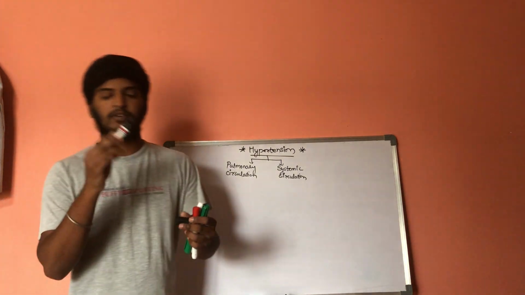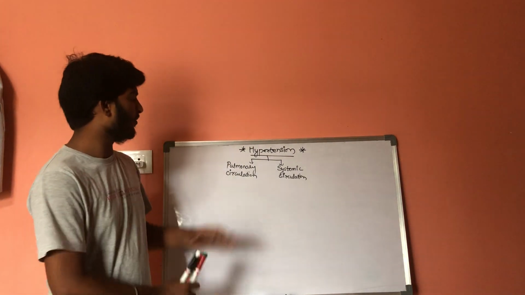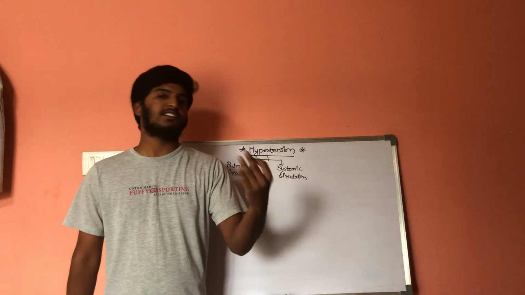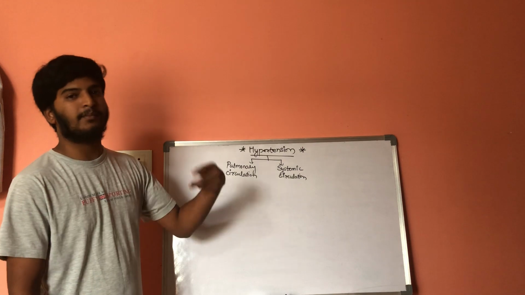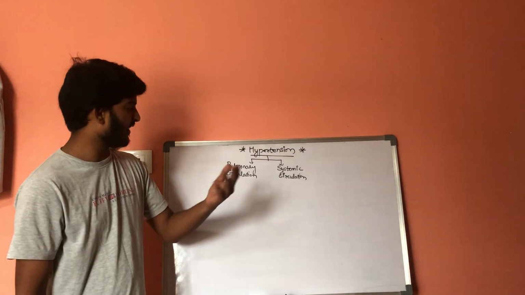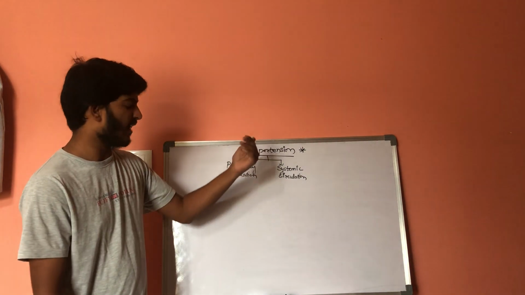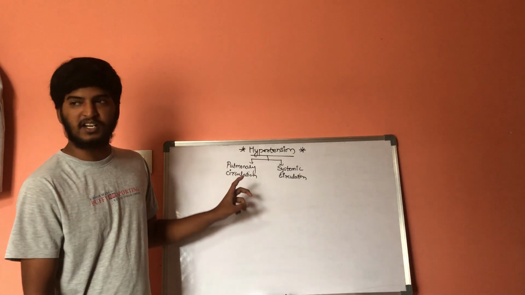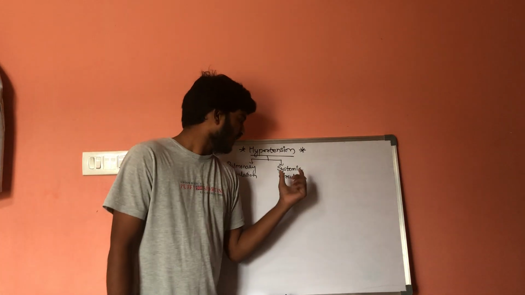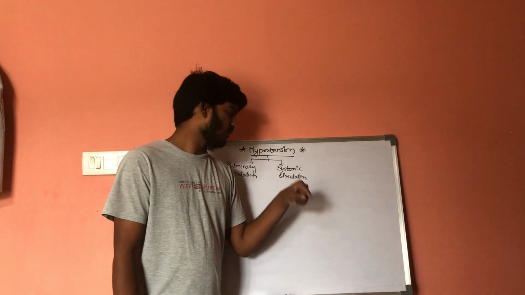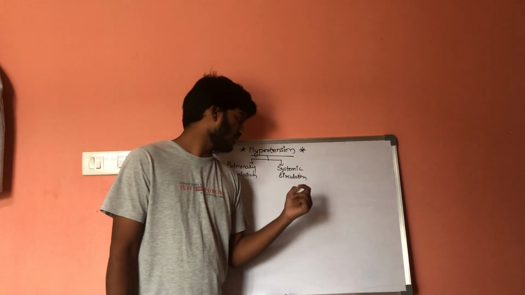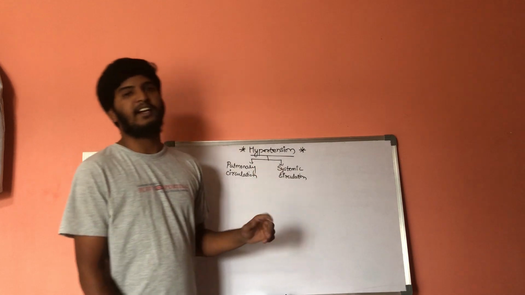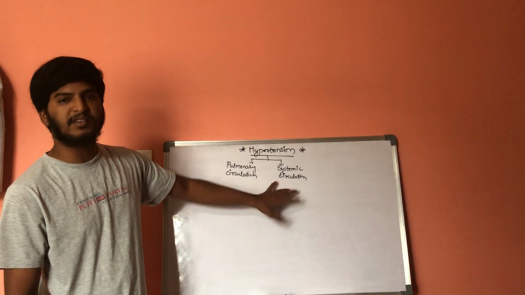Pulmonary circulation is the circulation of blood that starts from the heart, enters the lungs where the exchange of gases takes place, and again from the lungs reaches the heart. It is called pulmonary circulation. Whereas systemic circulation starts from the left ventricle, goes to all the systemic tissues, and comes back through the veins to reach the right atrium. It is called systemic circulation.